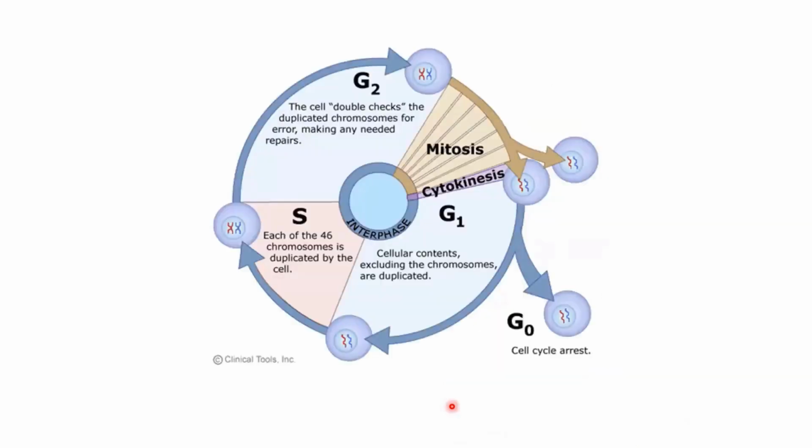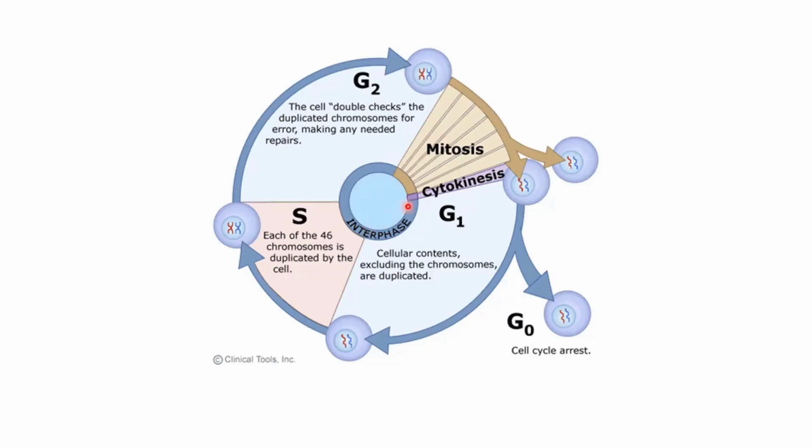Now, how does the cell divide? This is called the cell cycle, and there are different phases of this cell cycle. This interphase is the phase when the cell is not dividing, or when it is just growing, moving around and performing its function. But when the cell decides to divide, right?